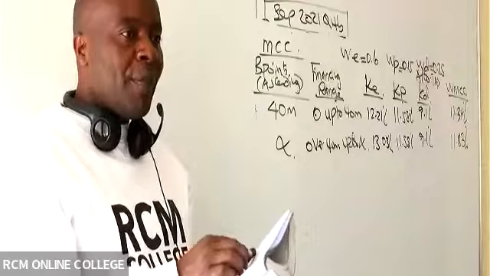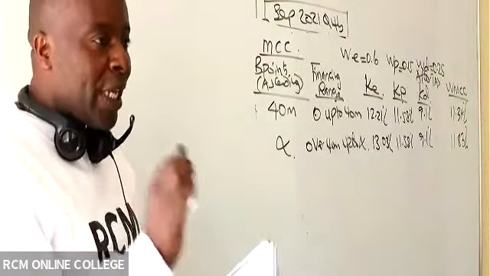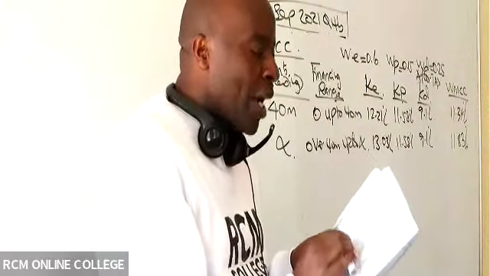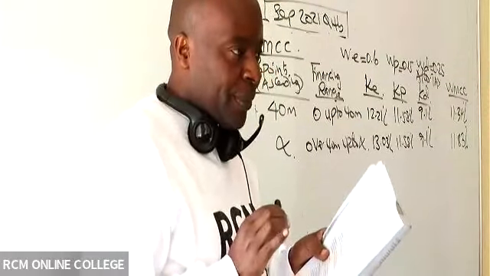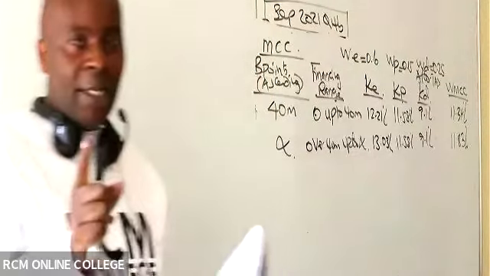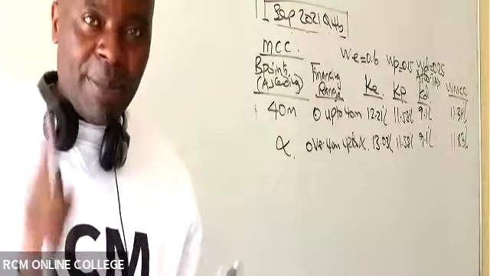Whenever you're given projects of this nature, the first thing you need to do is rank those projects based on IRR. The higher the IRR, the better.